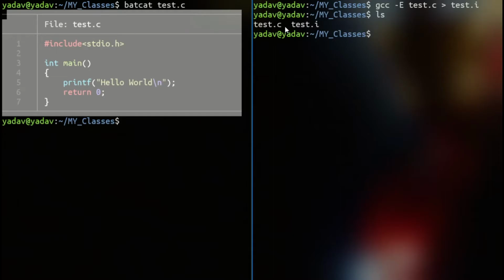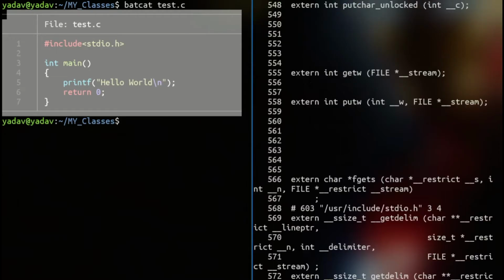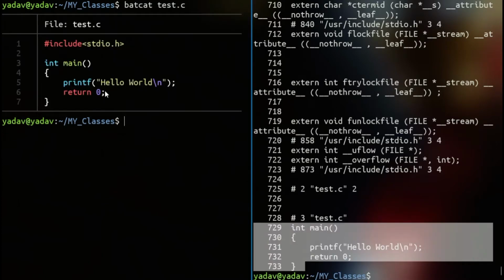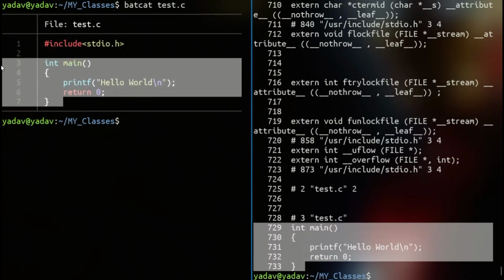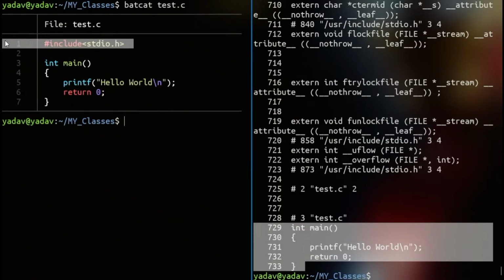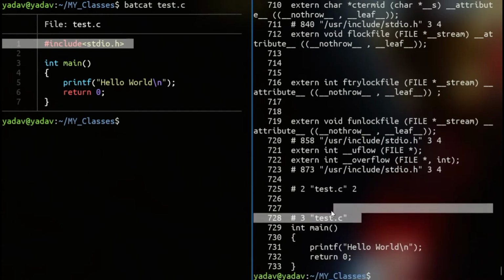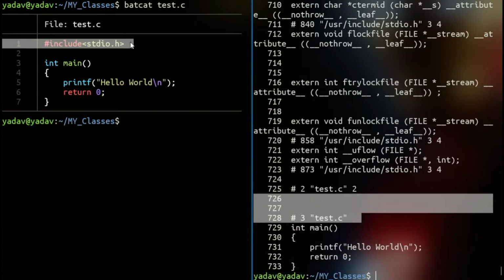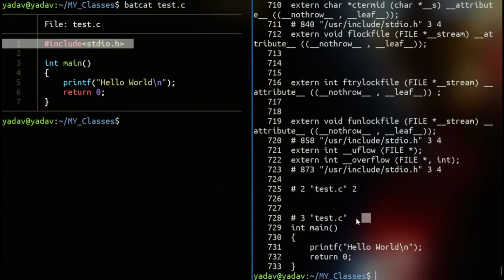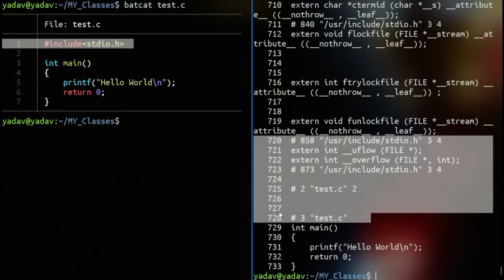Now we have a file test.i. What is this file? This code is exactly the same as that code, but #include <stdio.h> is nowhere. This one line got replaced by these 728 lines. This is the first thing which happens during pre-processing.